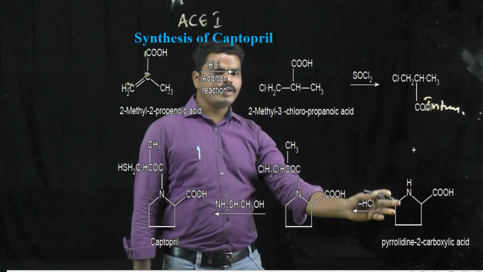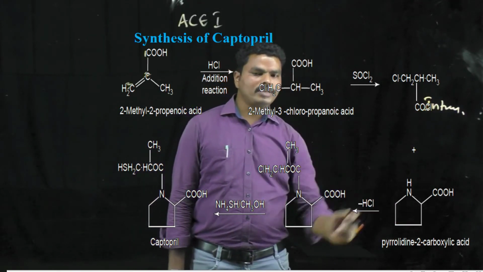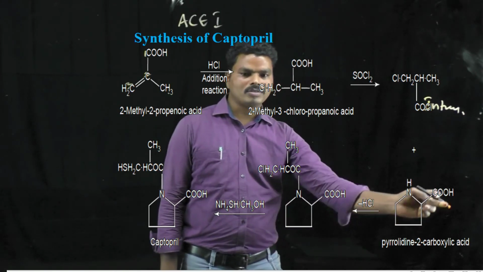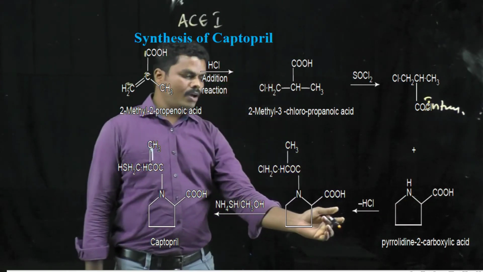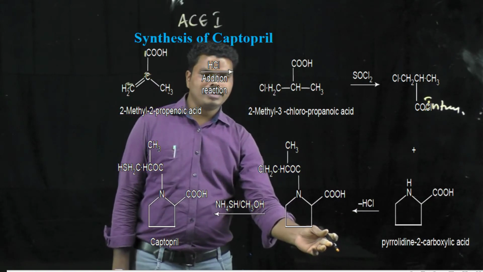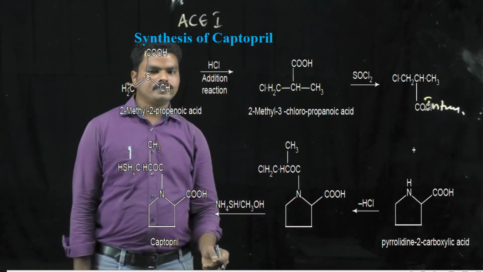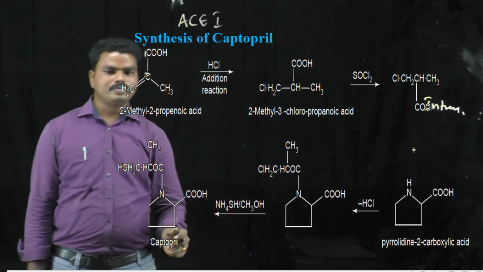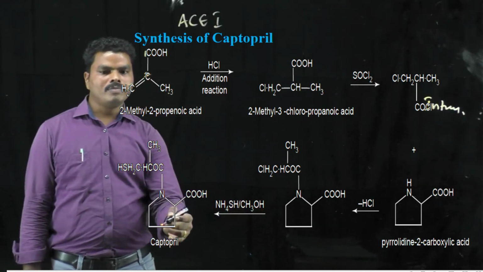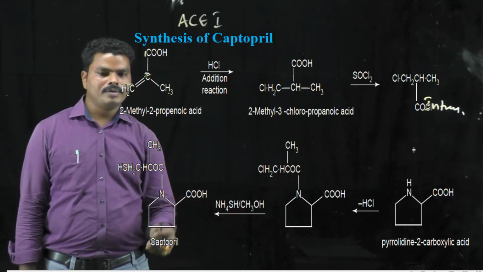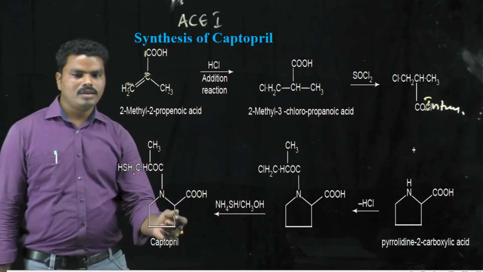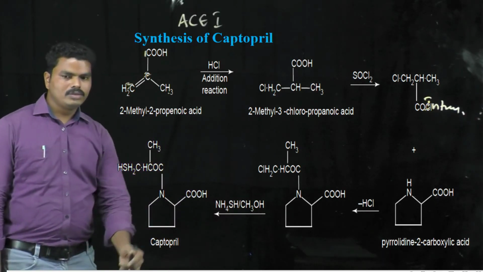When it is treated with pyrrolidine-2-carboxylic acid, it loses hydrochloric acid and produces another intermediate. And when it is treated with ammonium hydrosulfide in the presence of methanol, it will be converted into captopril.